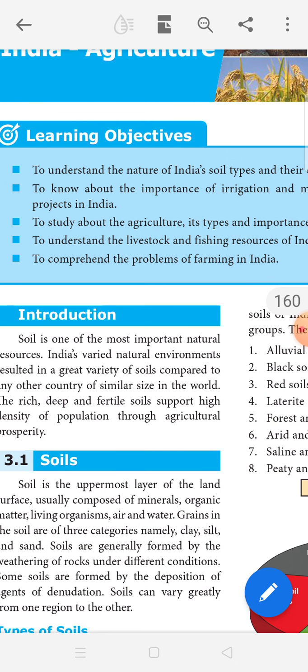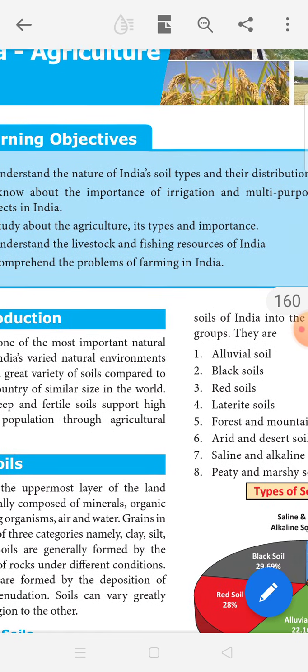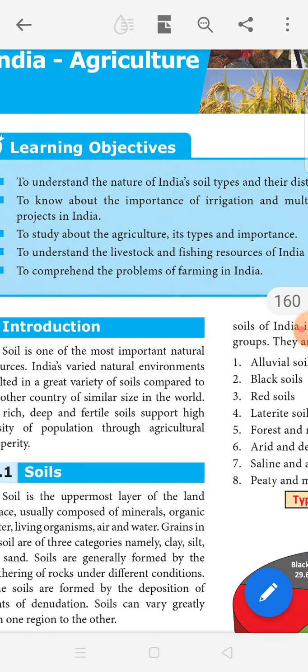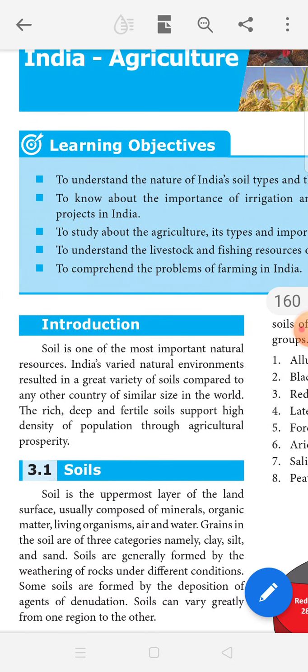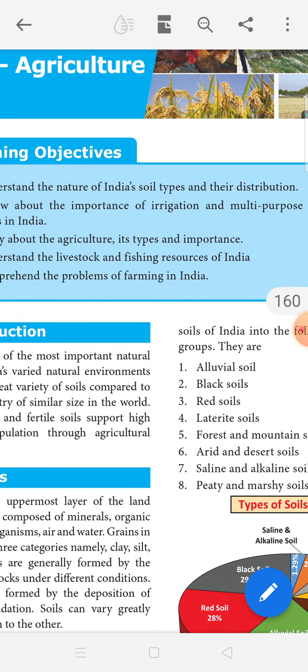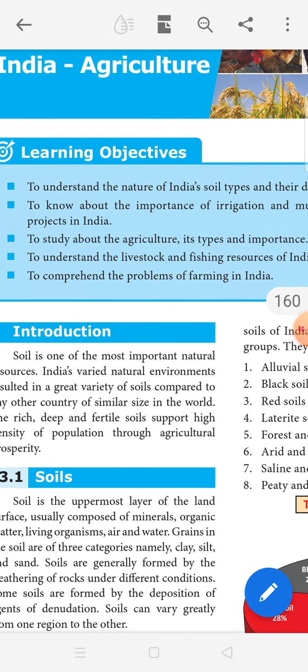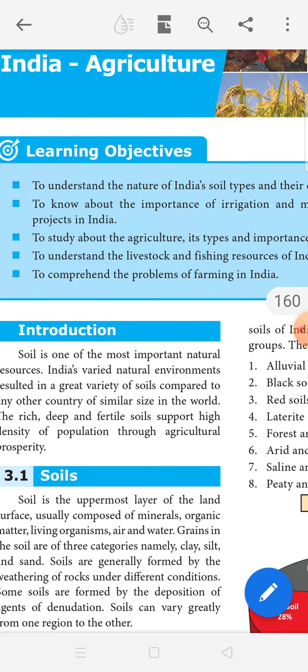Then, to know about the importance of irrigation and multi-purpose projects in India. Irrigation is the most important resource for agriculture. So, to learn about the importance of irrigation and multi-purpose projects in India. Multi-purpose project means the dams in India.